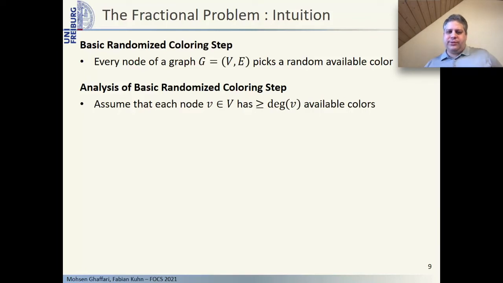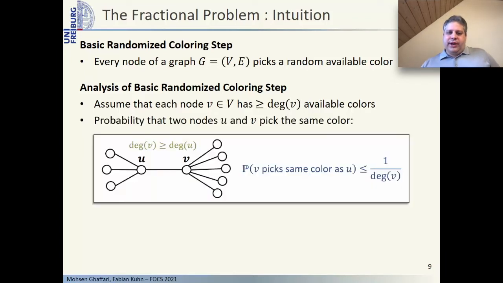For this, assume that every node V has at least degree of V many colors available. If we already have a partial coloring of the graph, just assume that we only run the algorithm on the uncolored part of the graph and think of the degree of V as the number of uncolored neighbors of V. For any two neighbors U and V, the probability that U and V randomly choose the same color is at most 1 divided by the maximum of the 2 degrees of U and V. To see this, just fix the color chosen by the node of the smaller degree and consider the conditional probability of the other node choosing the same color.